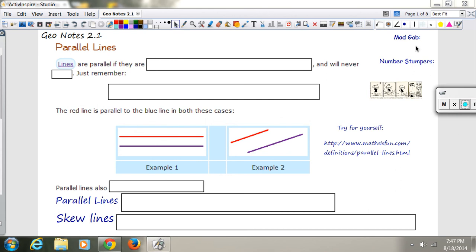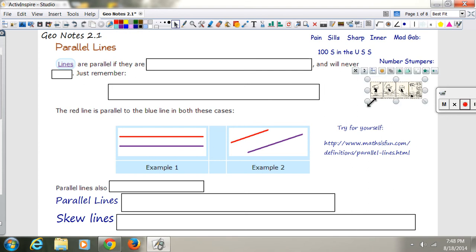Let me start here with a Mad Gap. So here's your first Mad Gap: "Pane, sills, sharp, inner." And here's your number stumper: 100 S in the USS. So here's your Mad Gap and your number stumper. If you want to put those on my desk tomorrow, I'll draw a name, and we'll see how that goes.